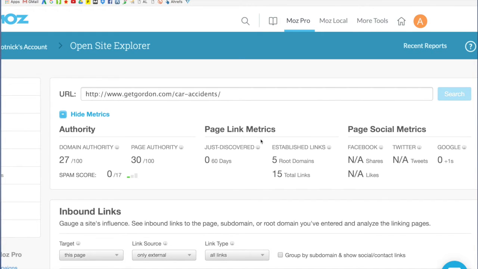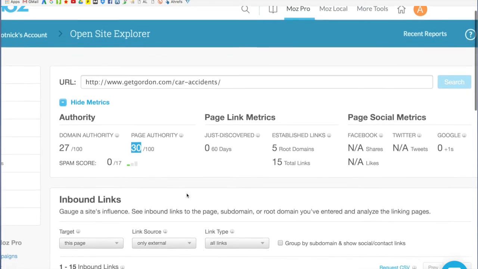And this website is getting links from 5 root domains. That means 5 different websites are pointing to this particular page that we're analyzing, for a total of 15 links. And the amount of juice to that page is 30 out of 100, which is pretty good. And some of that nutrition is coming from the homepage too.